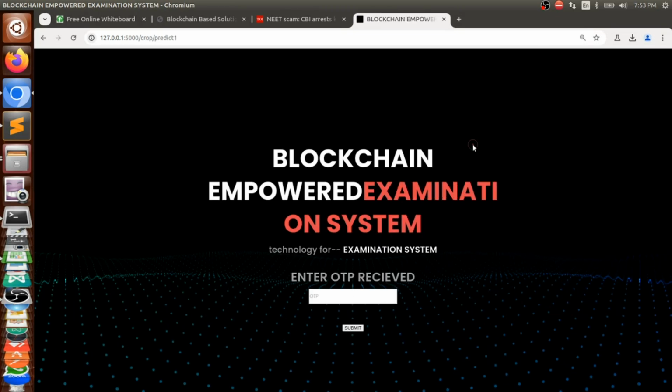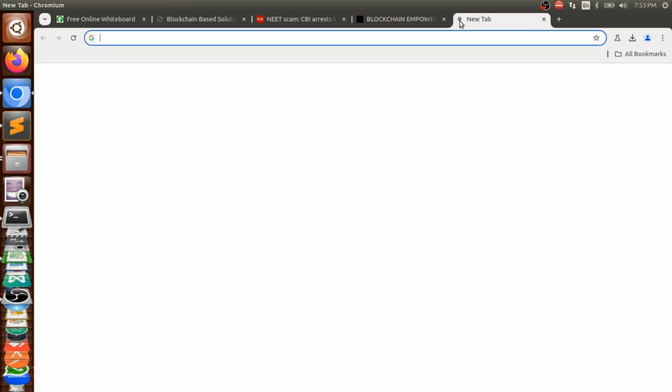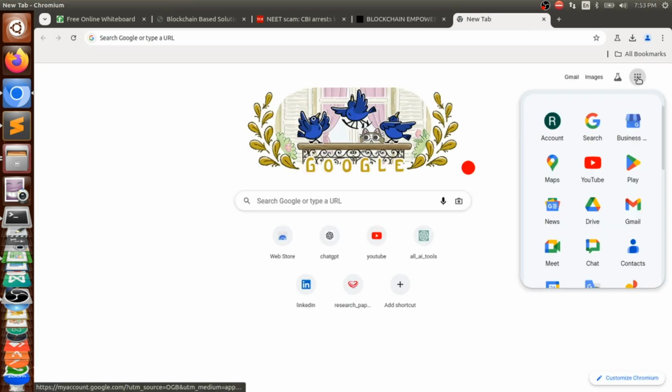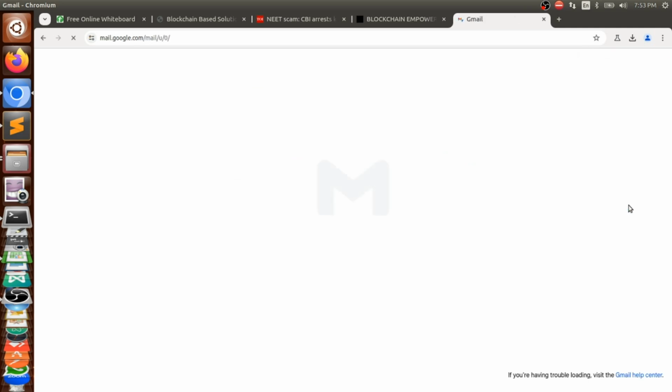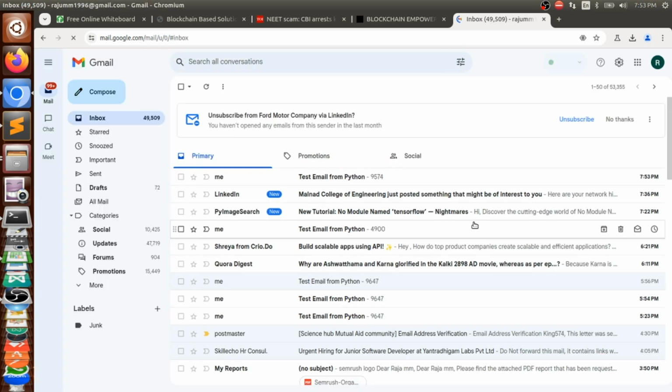If he is new only, he will be allowed, and the OTP will be sent to the email of that person. So we need to enter that OTP whatever we get. So two layers, we are trying to add multiple layers and the best security.